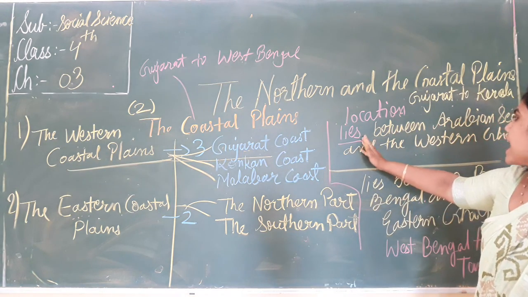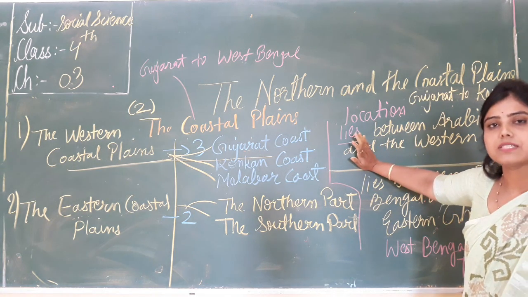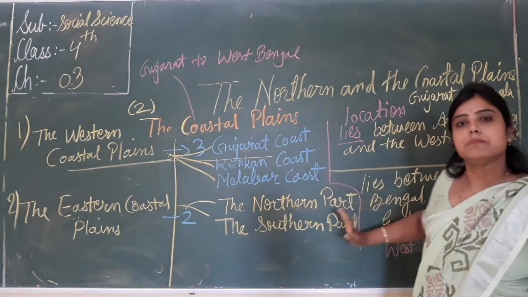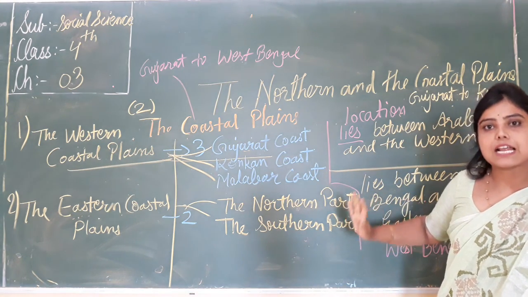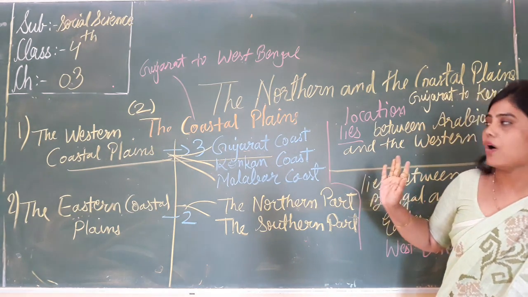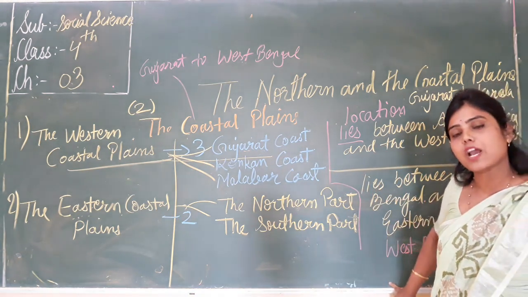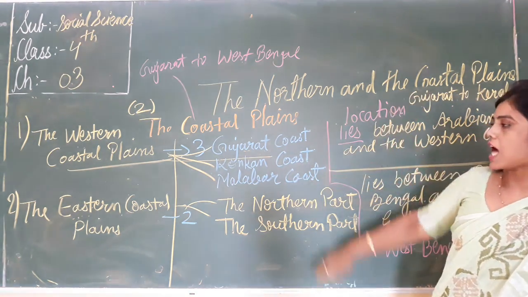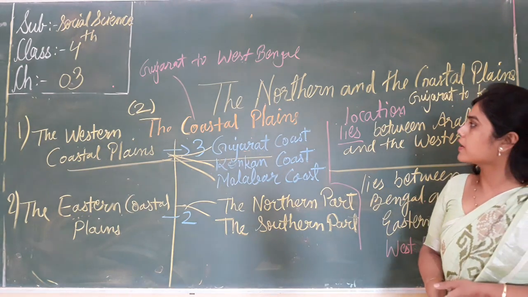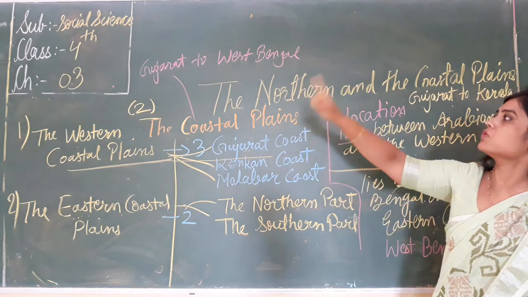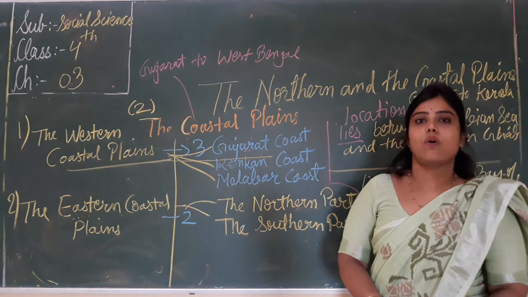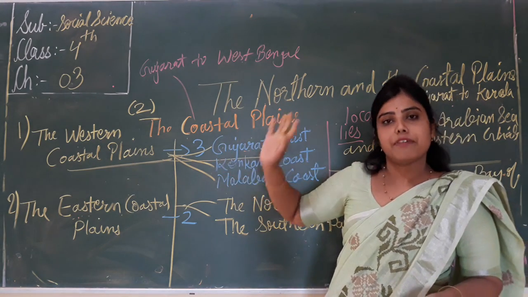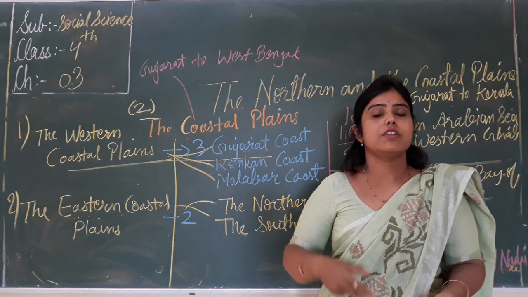Now location: the western coastal plains lie between the Western Ghats and the Arabian Sea, and the eastern coastal plains lie between the Eastern Ghats and the Bay of Bengal, stretching from West Bengal to Tamil Nadu. The western plains are stretched from Gujarat to Kerala, and the whole coastal plains are stretched from Gujarat to West Bengal. I hope you understand the coastal plain very well. You have to see the video again.